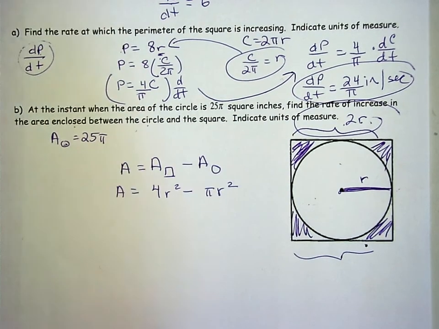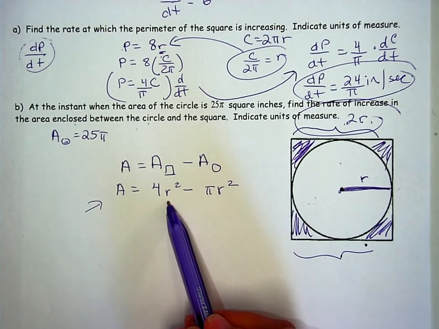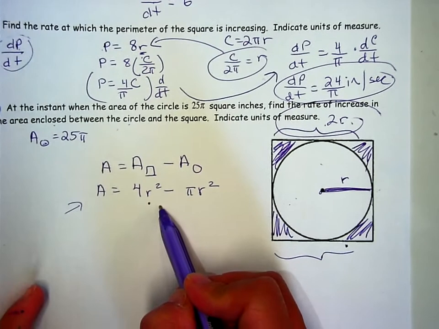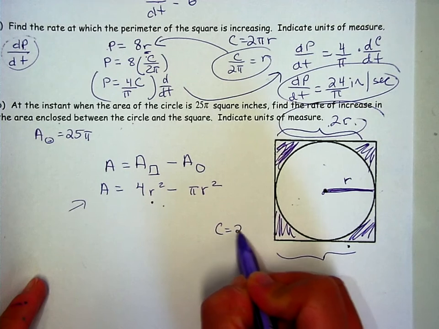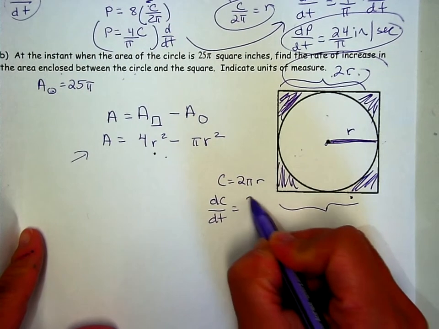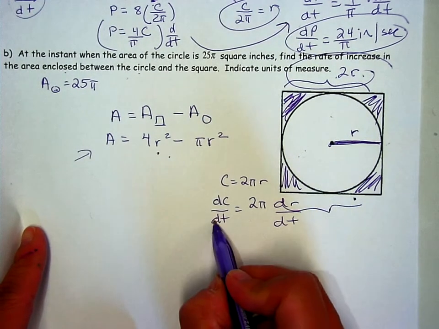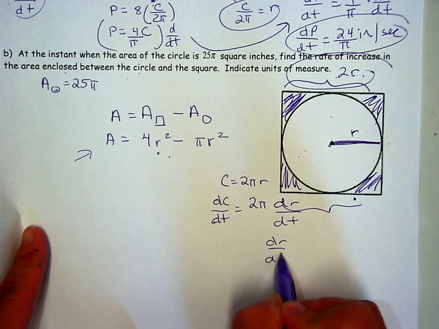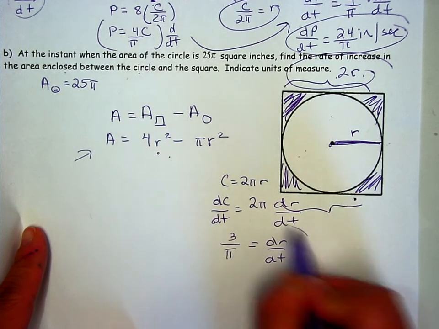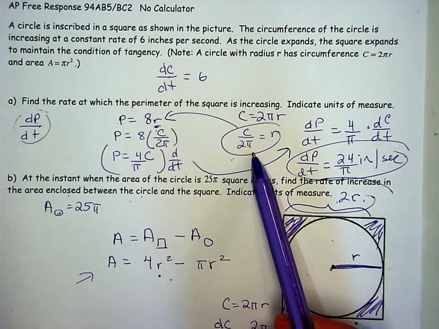Notice at this point I don't have any information about r, but now we can find information about r because we knew that the circumference is 2 pi r. Take the derivative of this with respect to t. So dC/dt is 2 pi dr/dt. And I knew that dC/dt was given, so I can solve for dr/dt and figure out this is 3 over pi. So this is one way to go about it. You can either do it this way, or you can go back to the earlier equation and do the substitution again. There are a couple of different ways you can approach this problem.